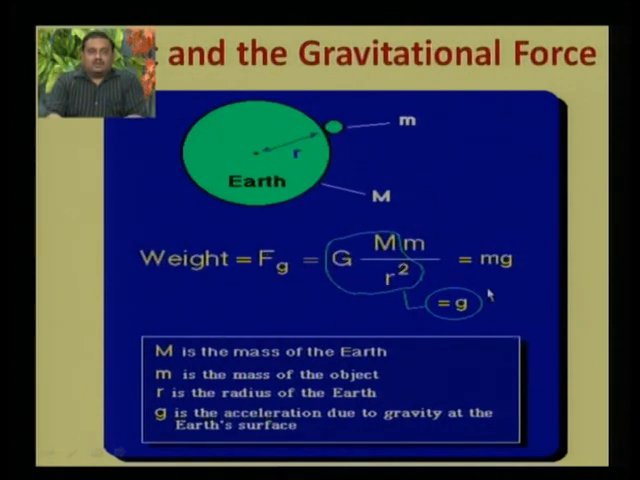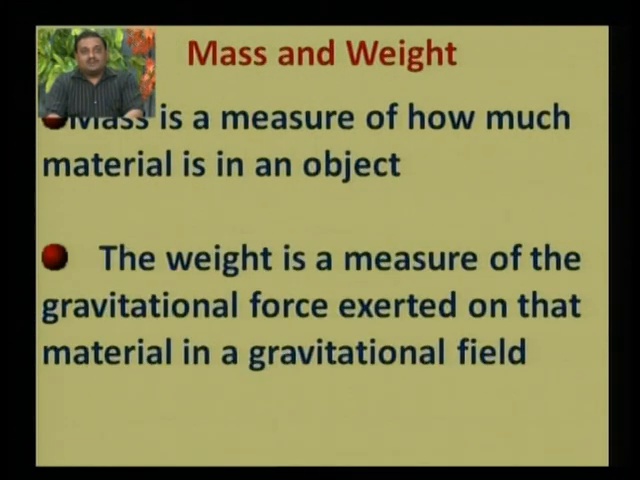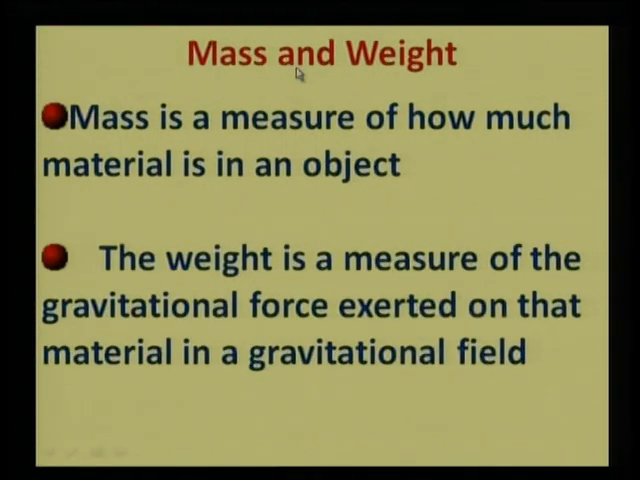It depends on the mass actually, the mass of the object. Now what are the differences between mass and weight? Let us see. Mass is a measure of how much material is in an object. It gives us an idea about how much material is present in a mass, whereas the weight is a measure of the gravitational force that is exerted on that material in a gravitational field.